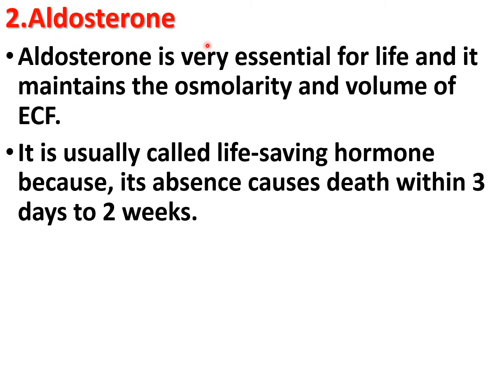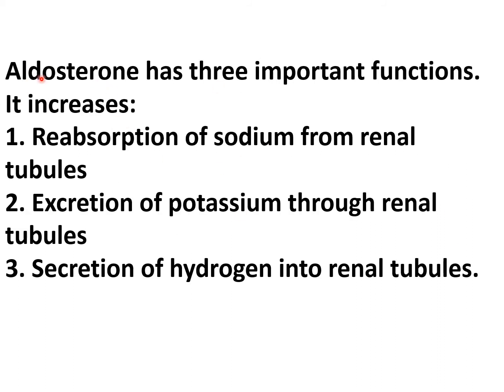Then second hormone is aldosterone. Aldosterone is very essential for life and it maintains the osmolarity and volume of the extracellular fluid. It is also known as life-saving hormone because its absence causes death within 3 days to 2 weeks. Aldosterone has three important functions. First, it increases the reabsorption of sodium from the renal tubules. Second, it also increases the excretion of potassium through the renal tubules and secretion of hydrogen into the renal tubules.